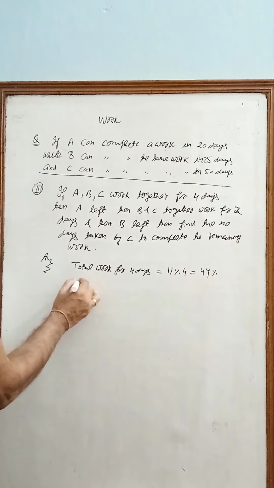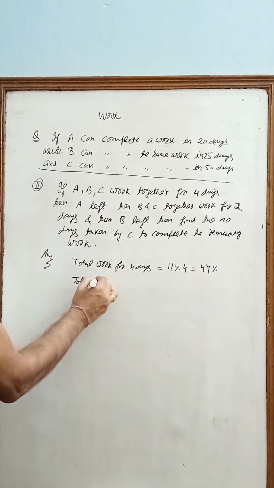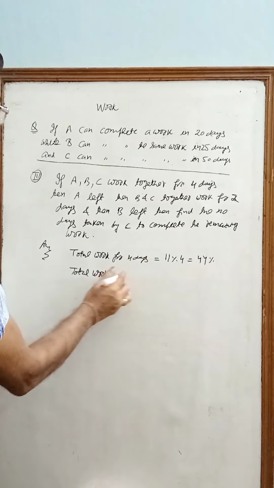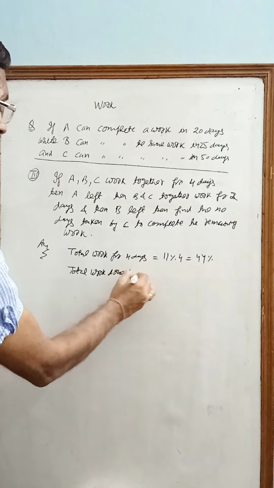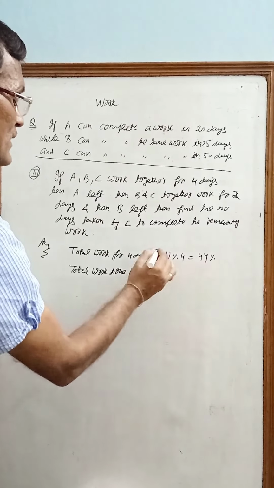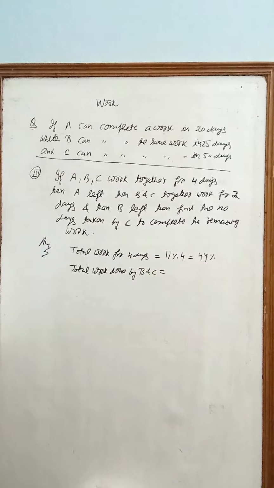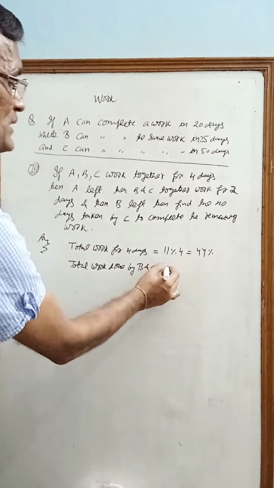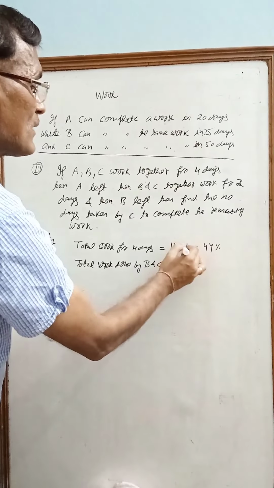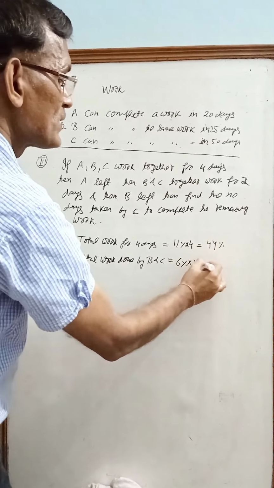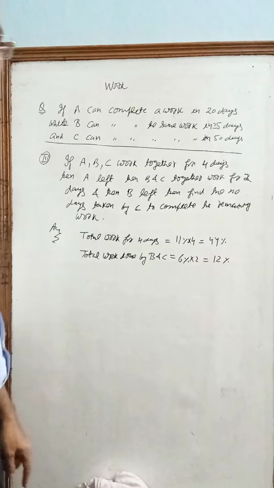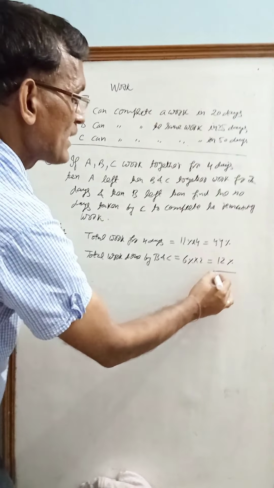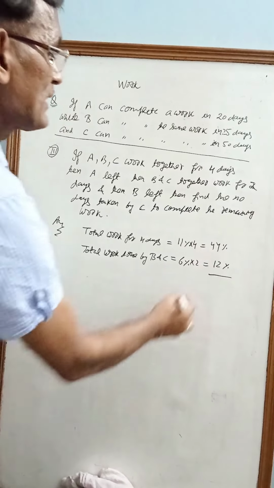Total work done by B and C will be, now B's work is 4% and C's work is 2%. That is 6% multiplied by 2, that is 12%. Means total work completed in 6 days will be 56%.